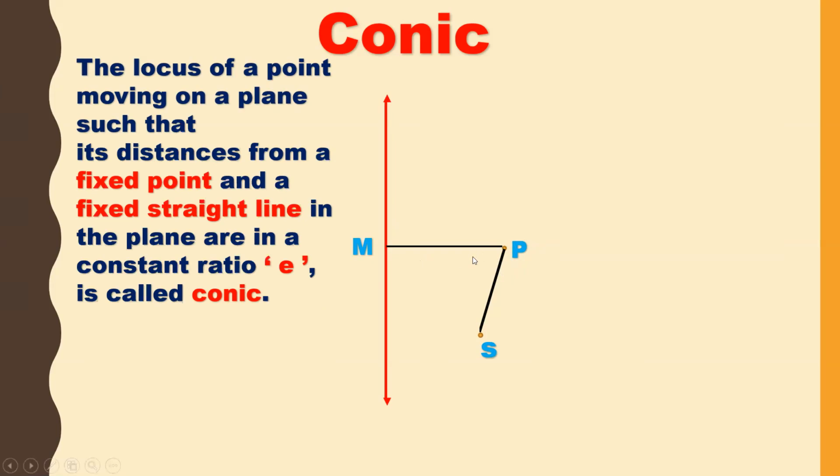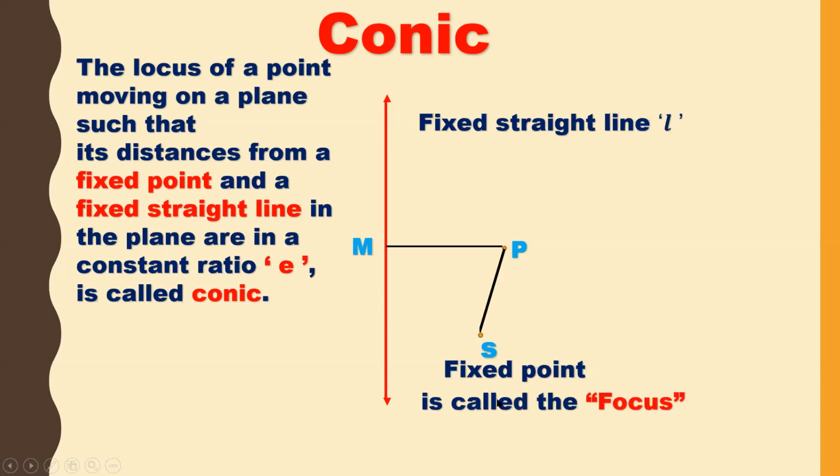So S is a fixed point and this line is a fixed straight line L. And the fixed point is called focus. So this is an important point, children. Fixed point is always called a focus and the fixed straight line is called a directrix. So fixed point is called focus, a new term which we are going to learn.